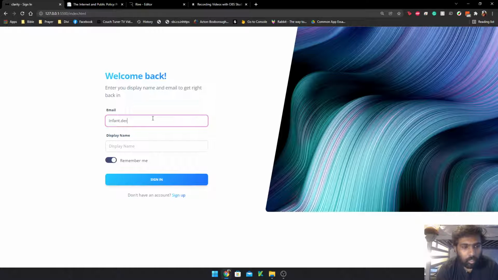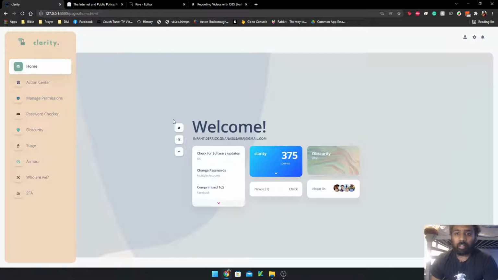Since we're all about not taking too much data, all you need to get an account with us is an email and a display name so that we can keep track of all the breaches that happen to it. You're greeted with a welcome page where you can see the Clarity points, which is basically how much you've been doing to combat your data being released into the outside. And you can see a to-do list, which is just basically reminders for you to do certain things that will help you make sure your data doesn't go out unnecessarily, like checking for software updates that might fix some problems or changes in terms and conditions that you might not have even noticed.